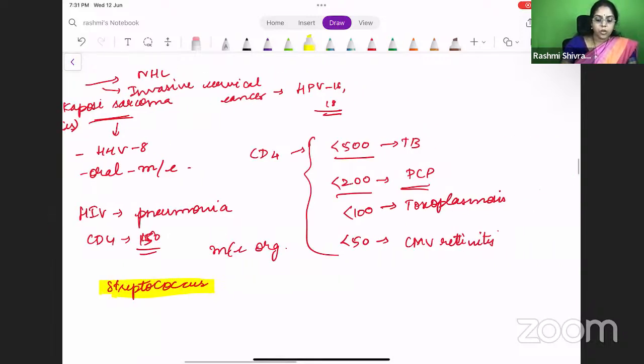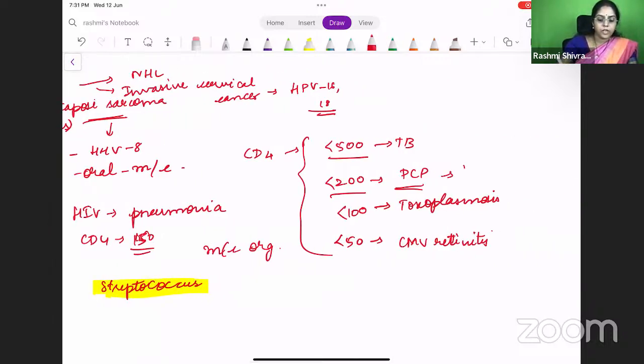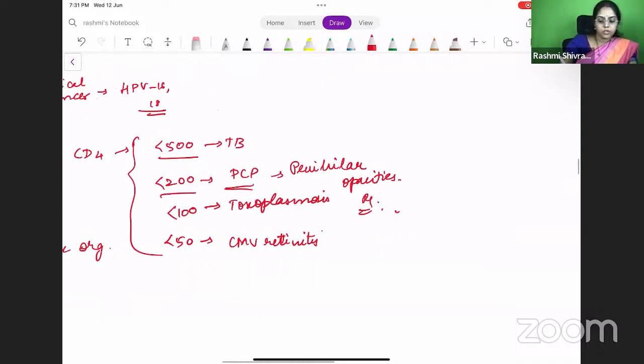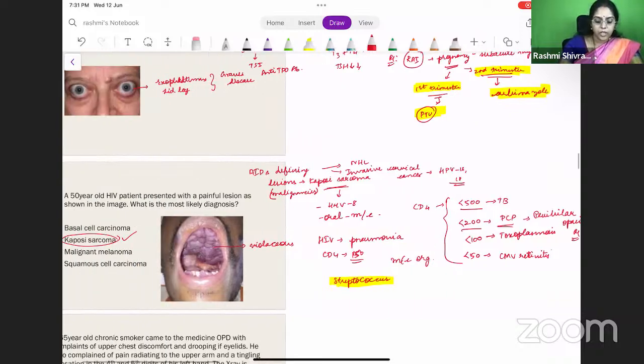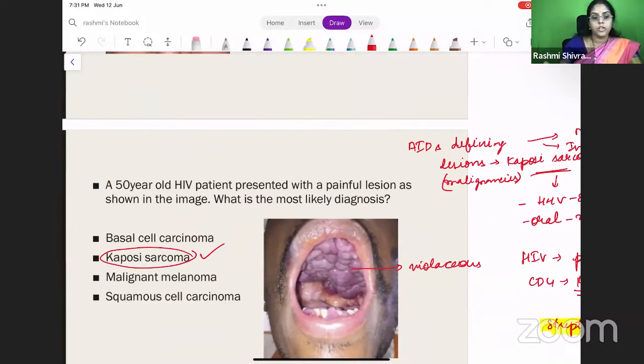And in PCP pneumonia, what are the findings that you will have? You will have perihilar opacities, and the treatment will be cotrimoxazole. So how do you have to treat the patient? Once you treat the patient earlier, they have a good mortality benefit. AIDS patients have a good mortality benefit if you treat earlier.